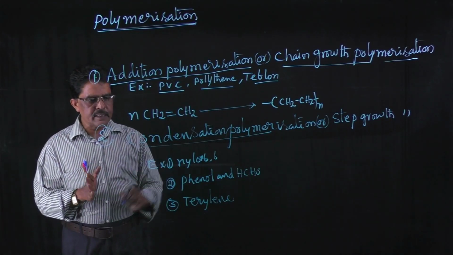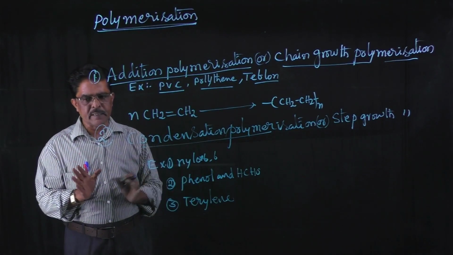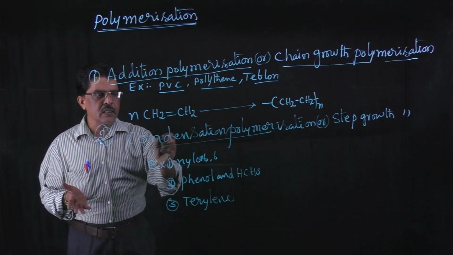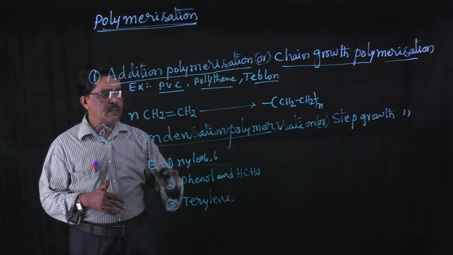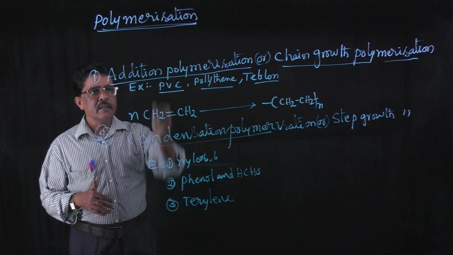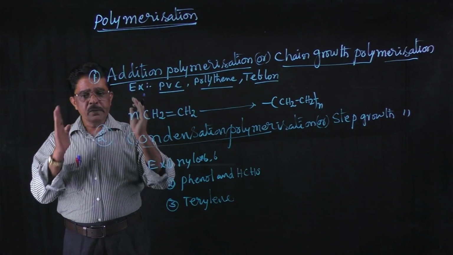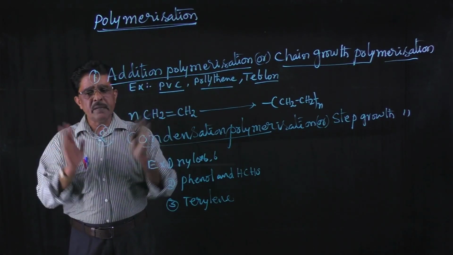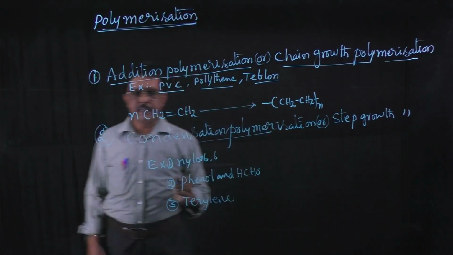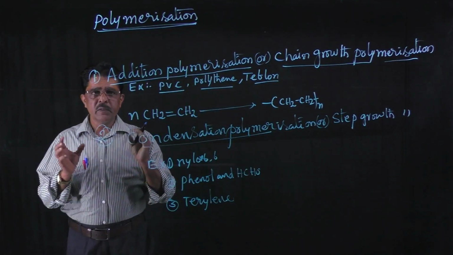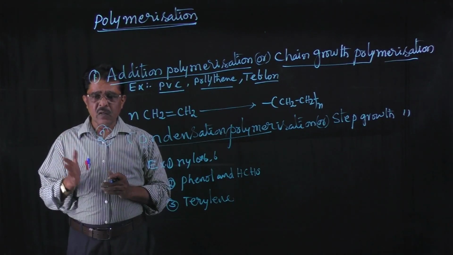In these polymerization reactions, simple molecules like water, HCl or ammonia are eliminated, so we can say it is a condensation polymer, by condensation polymerization or step growth polymerization. In the first one, addition polymerization, simple molecules add together without elimination of any molecules. This is addition polymerization or chain growth polymerization, and we have to discuss its mechanism.